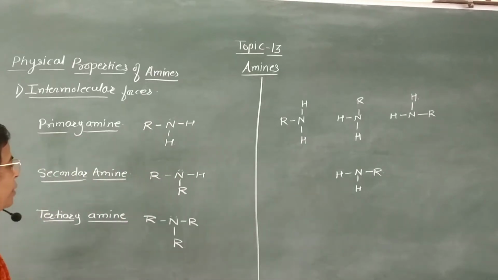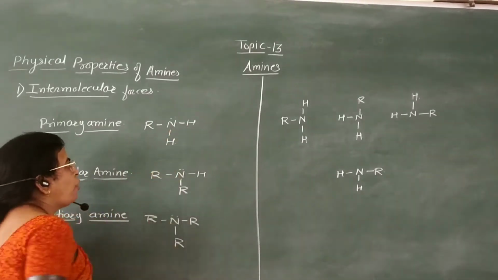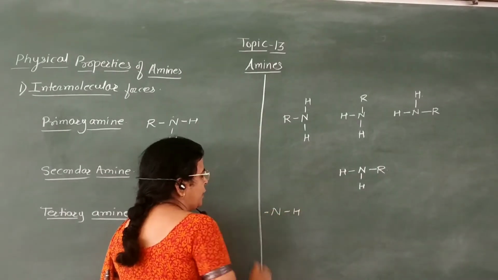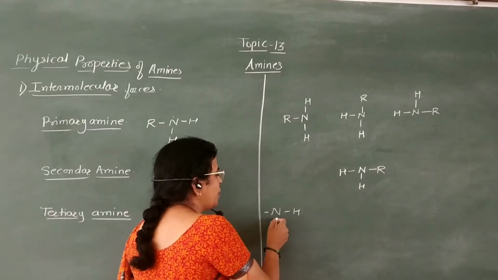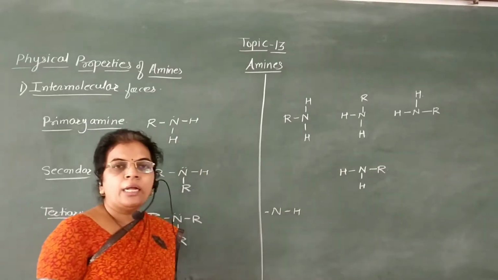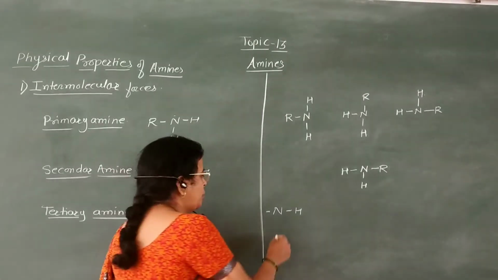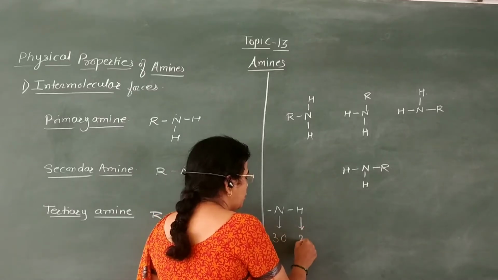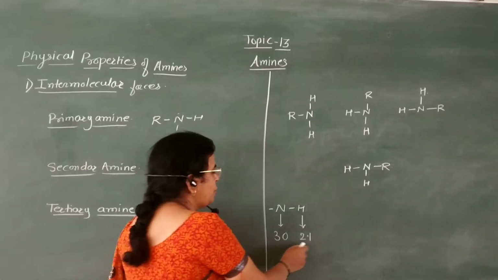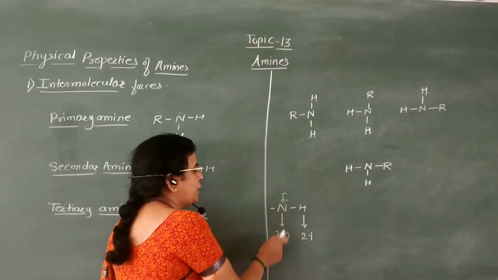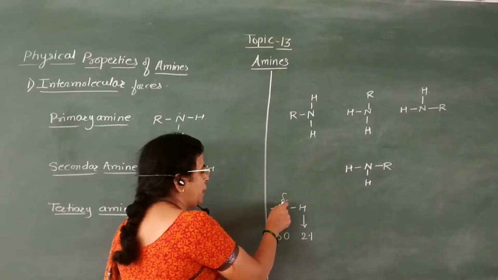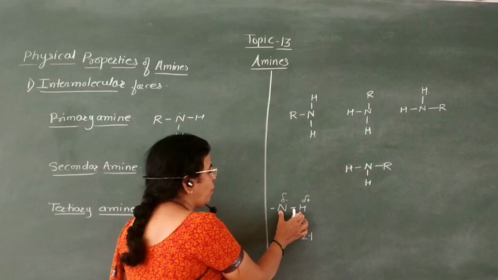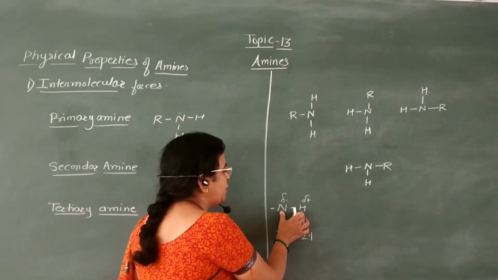In amines there is presence of an N-H bond. This N-H bond in amine is polar in nature, due to the electronegativity difference between the nitrogen atom and the hydrogen atom. The electronegativity of nitrogen is 3.0 and that of hydrogen is 2.1. Due to this difference, the nitrogen atom in amines has a partial negative charge and the hydrogen has a partial positive charge, and therefore the N-H bond in amine is polar in nature.